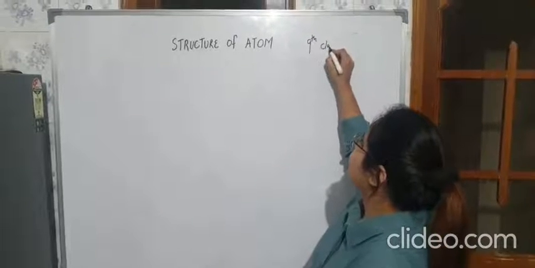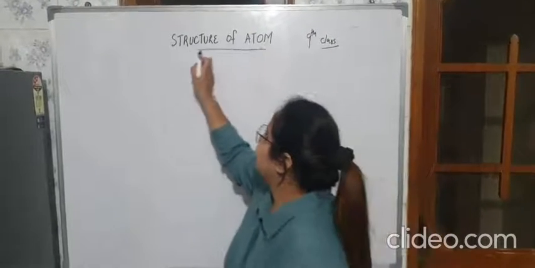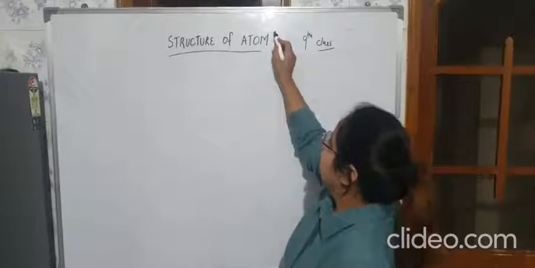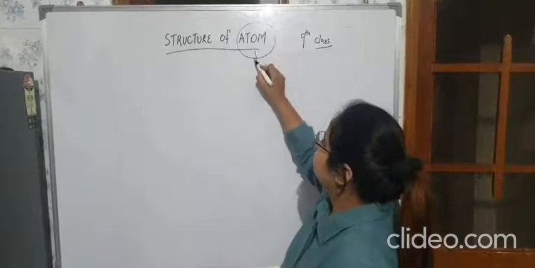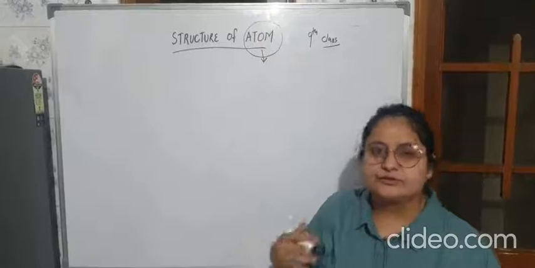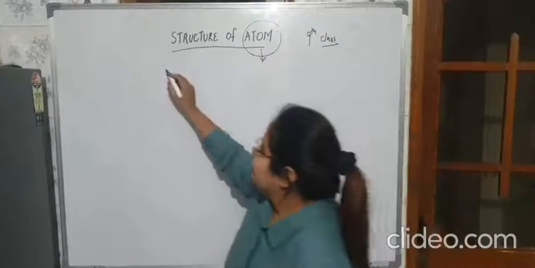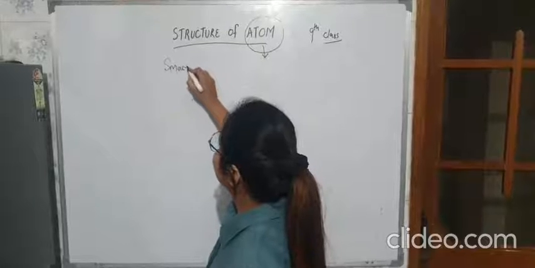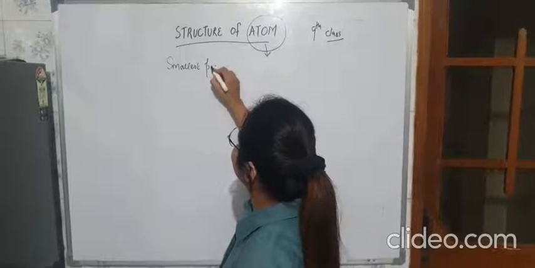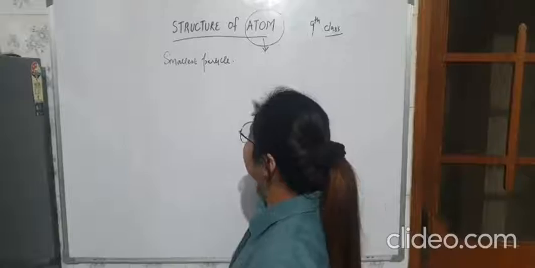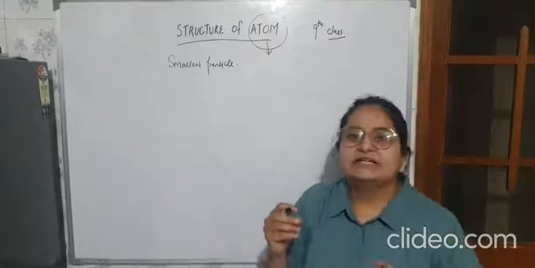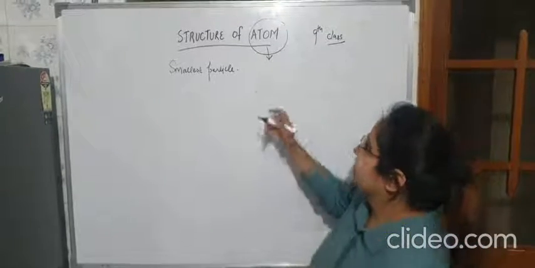So before starting the main portion, that is the structure of atom, let's discuss some very basic things about the atom. The first thing is the definition. Then what is the atom? It is the smallest particle of an element which is indestructible and which is indivisible.